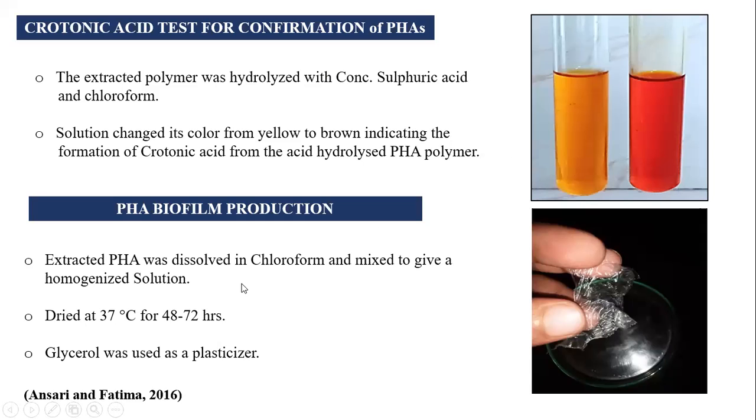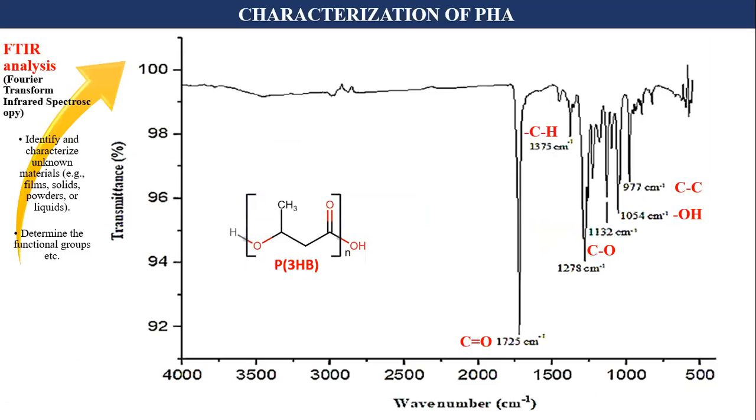Then the polyhydroxyalkanoate biofilm was produced by mixing the extracted polyhydroxyalkanoates in chloroform, and then it was dried at 37 degrees centigrade for 48 to 72 hours, and glycerol was used as the plasticizer.